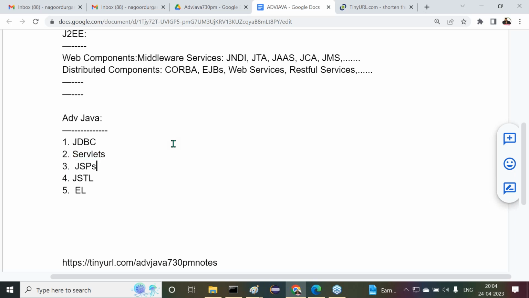Okay, sir. Anyway, our syllabus is fixed. What is our fixed syllabus here? Now tell me. JDBC, servlets, JSPs, JSTL, and expression language under the title of advanced Java.